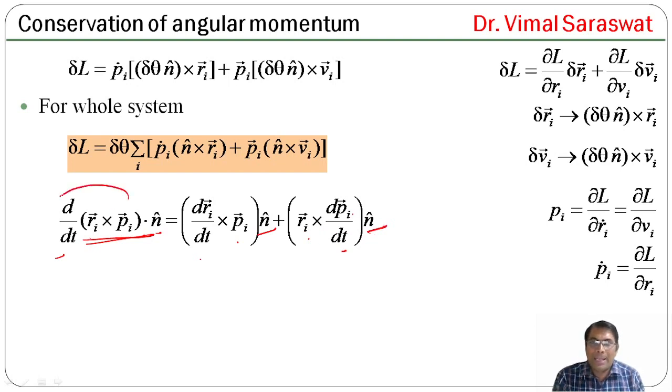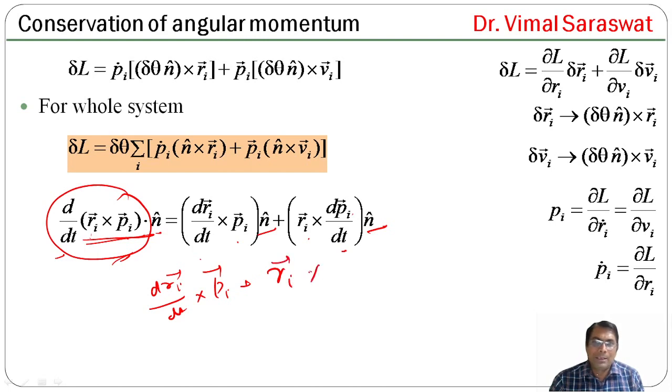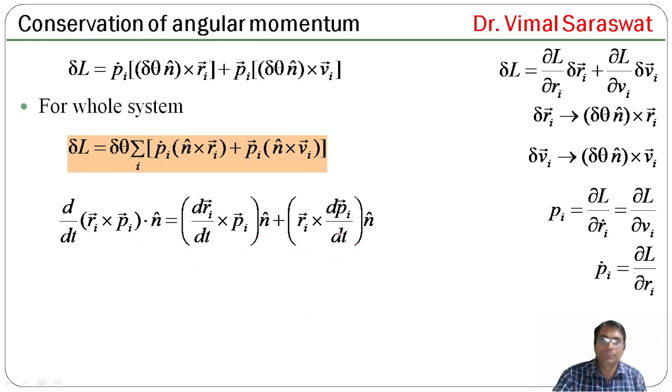Here we apply the u into v method, so the differential of Ri cross Pi is dRi by dt cross Pi plus Ri constant cross dPi by dt.